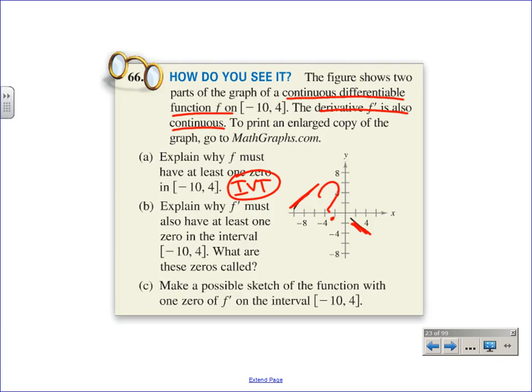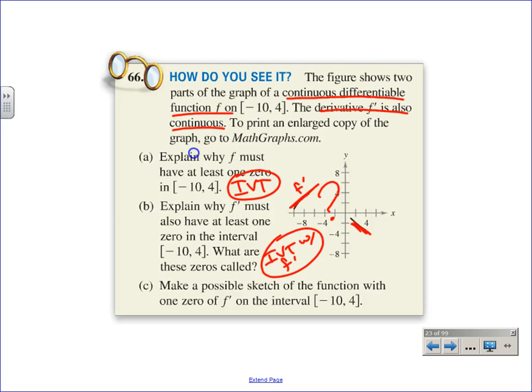The slope had to be 0 because, guys, just think of numbers, right? If the derivative is positive and it somehow goes negative, what does it have to cross in between? A 0, right? If the derivative is positive and it goes to a negative, it has to cross through a 0. That's just IVT again. But it's IVT with f prime.